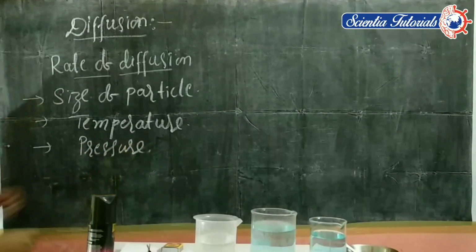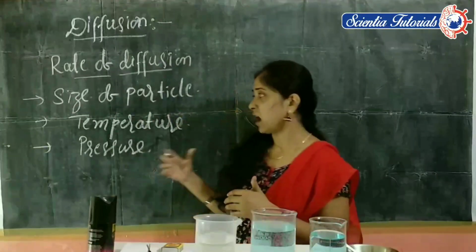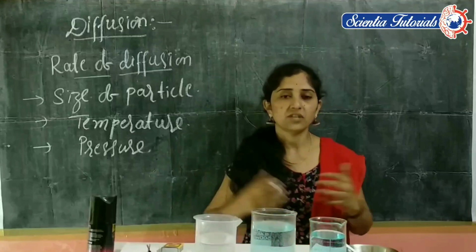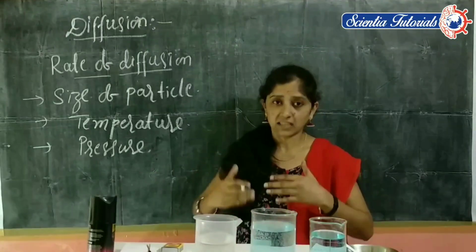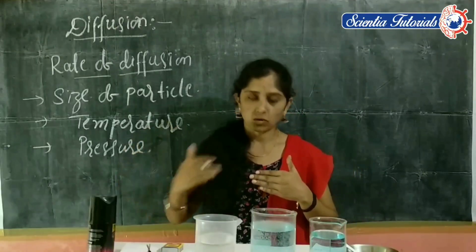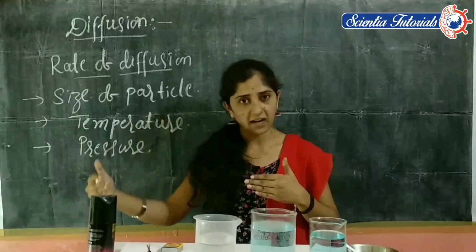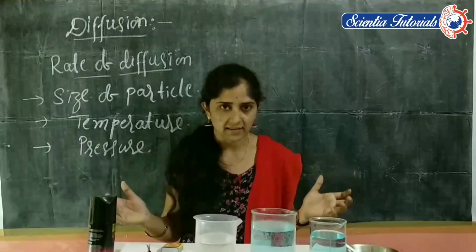The size of the particles, temperature, pressure, and also which type of material it is: the atoms of a solid, liquid, or gas.